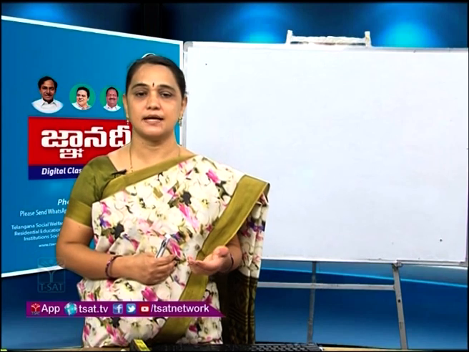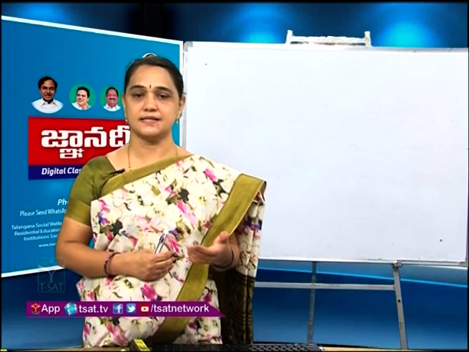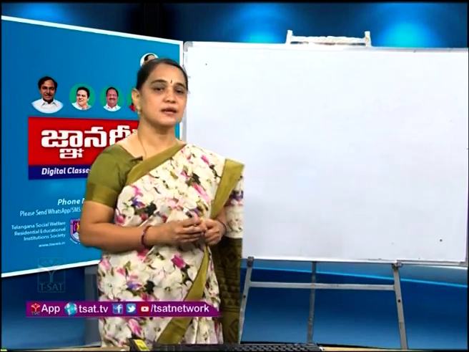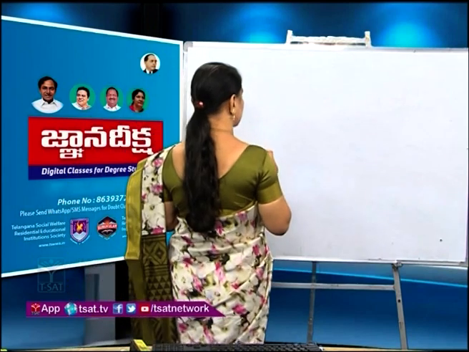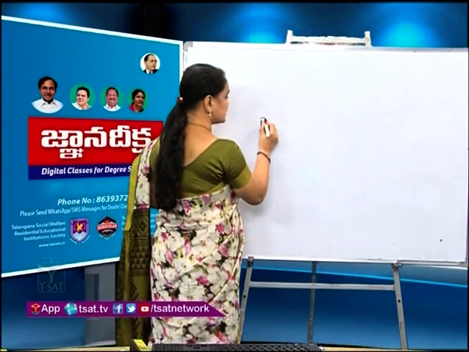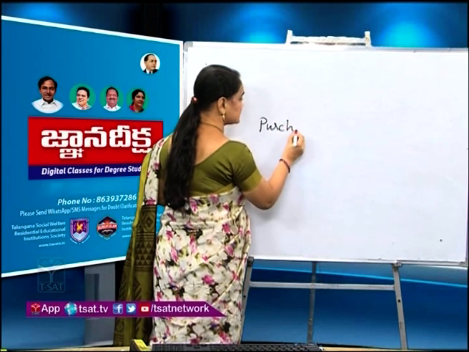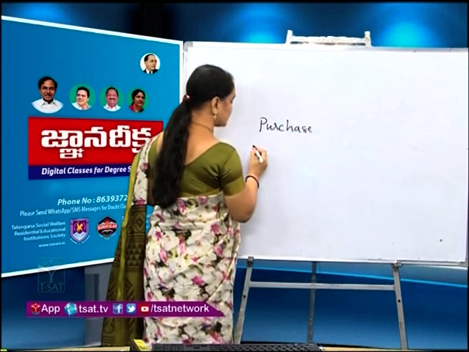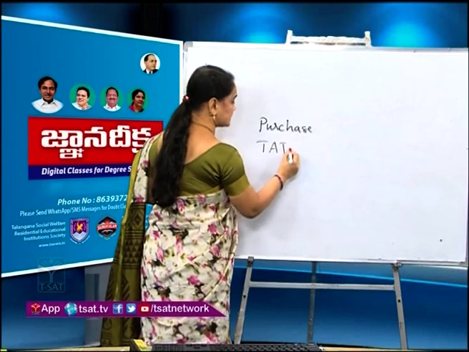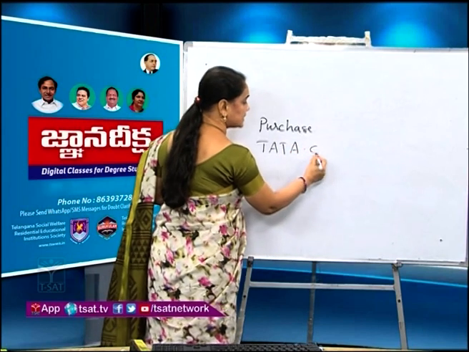We are going to place an order saying that we want to purchase some shares of a company. Suppose, for example, you want to purchase shares. What company's shares do you want to purchase? You want to purchase Tata company's shares.